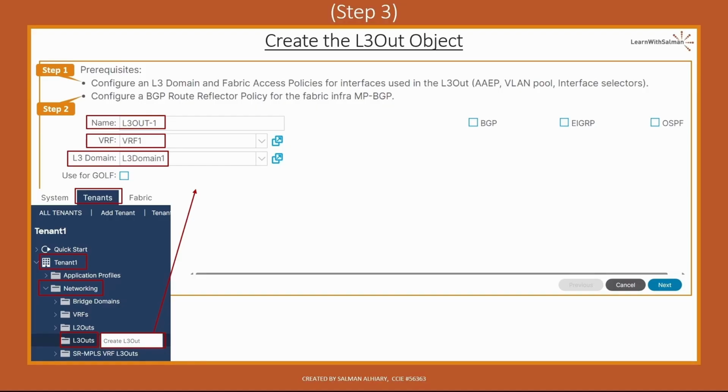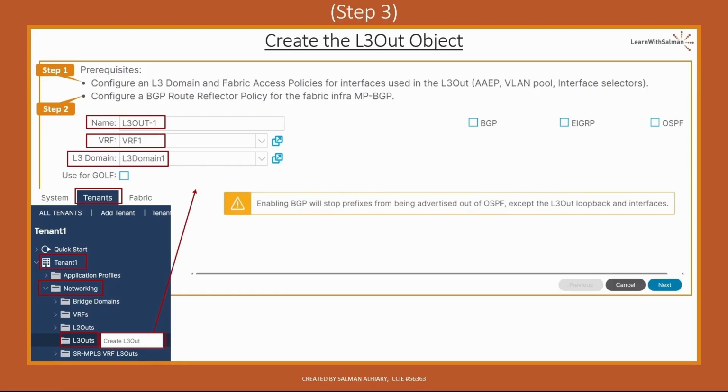Although technically we can enable BGP and OSPF at the same time under one L3Out, that doesn't allow both protocols to advertise the same routes. In such case, the OSPF will only advertise the loopback and the directly connected interface subnets, as you can see in the warning message here. That helps in the recursive routing to deploy the BGP using loopback addresses, so please keep that in mind.